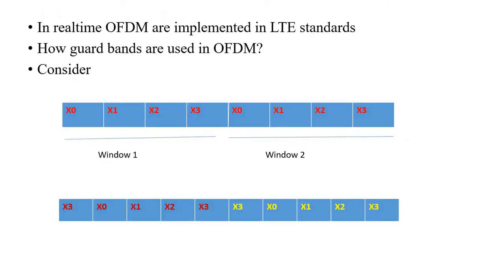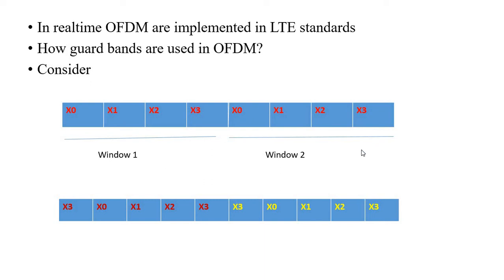So now, how does the cyclic prefix performance in OFDM look? Here we can see that two sets of data streams are available. This is one window, this is another window: window number 1 and window number 2. In this window, we have included one data stream, starting with x0, x1, x2 and x3. So the total number of symbols is 4. In window 2, here also the total number of symbols is 4.